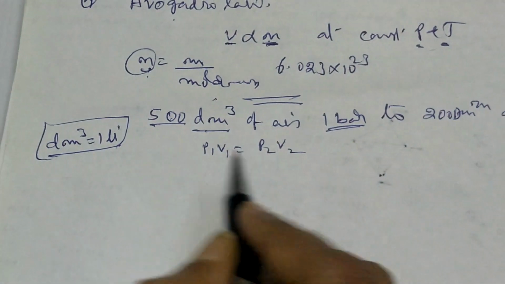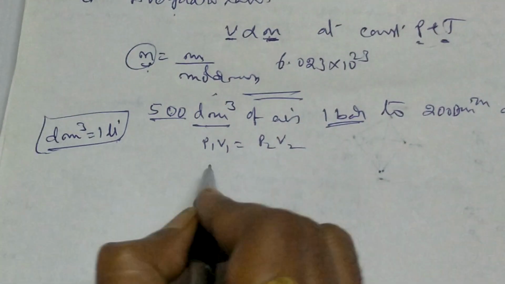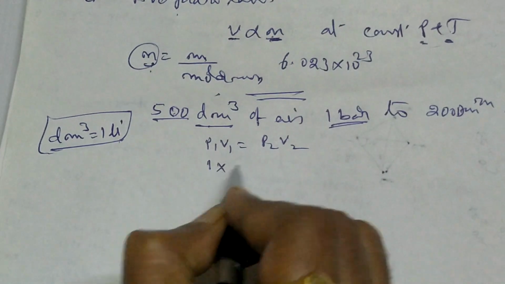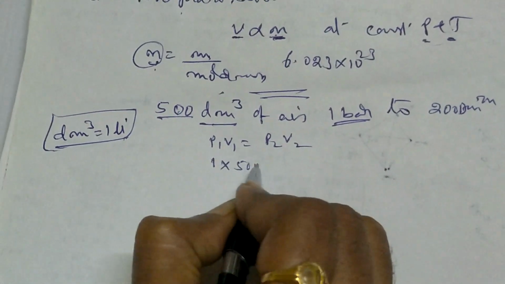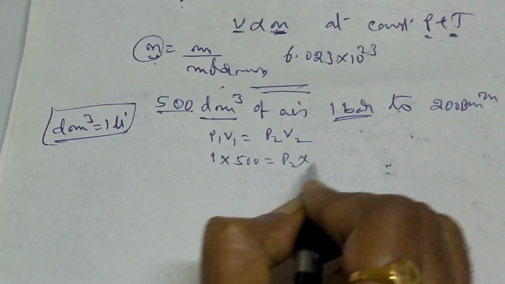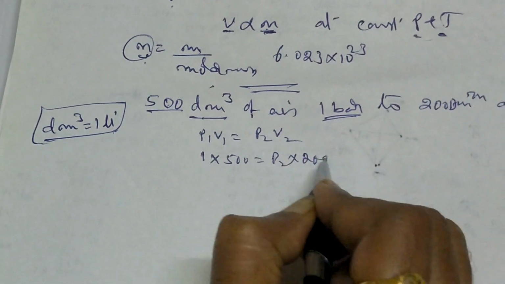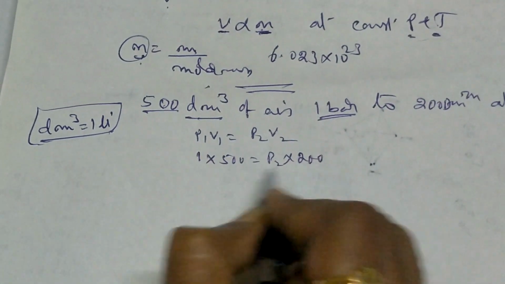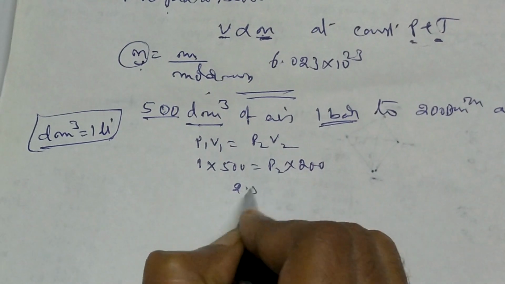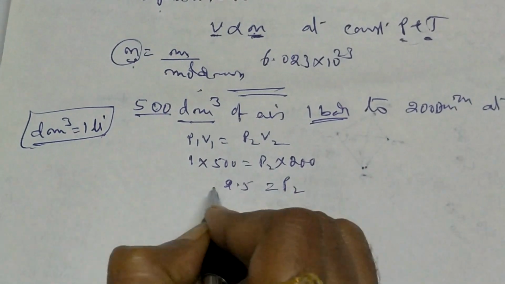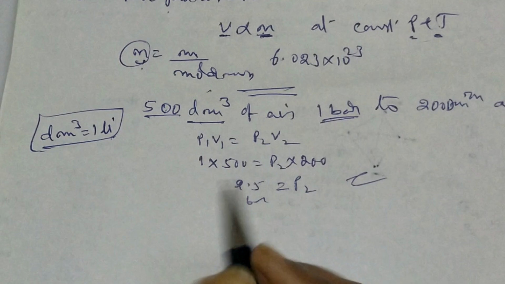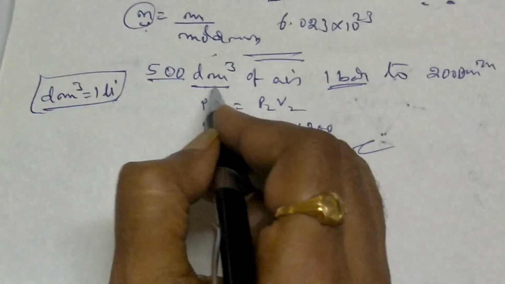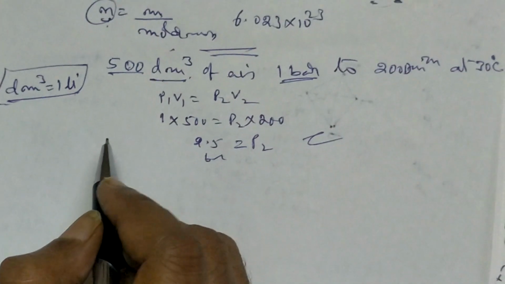Now, what is given: P1 is 1 bar, V1 equals 500, P2 is to be found out, and V2 equals 200 dm cube. So 500 by 200 equals 2.5, so P2 is 2.5 bar. It's a very simple half-minute job, but the confusions are dm cube and bar. One more problem we will see.